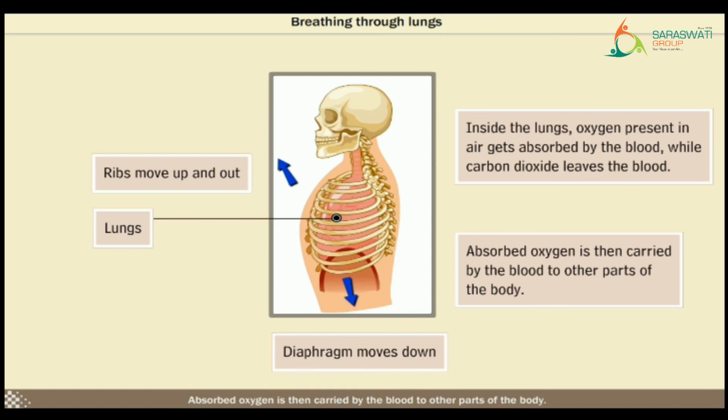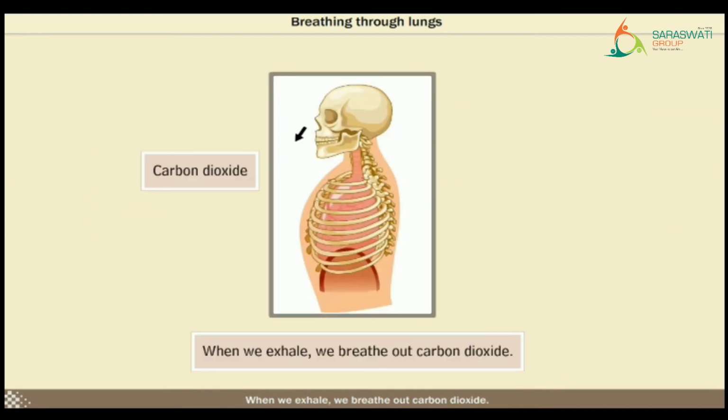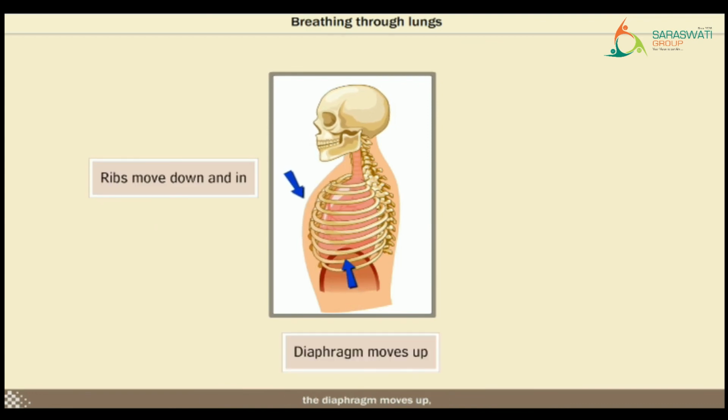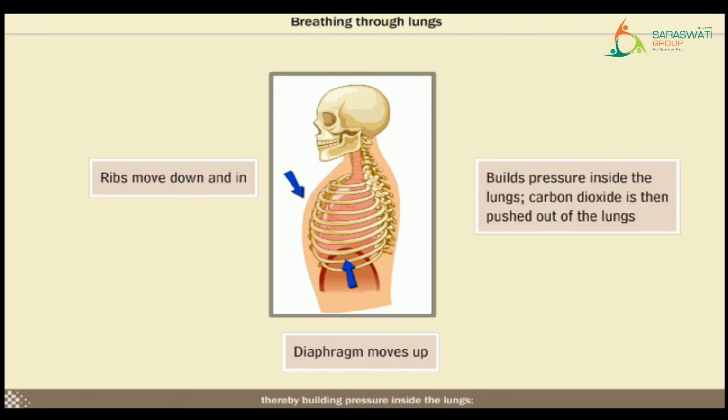Absorbed oxygen is then carried by the blood to other parts of the body. When we exhale, we breathe out carbon dioxide. The rib cage moves down and in. The diaphragm moves up, thereby building pressure inside the lungs. Carbon dioxide is then pushed out of the lungs.